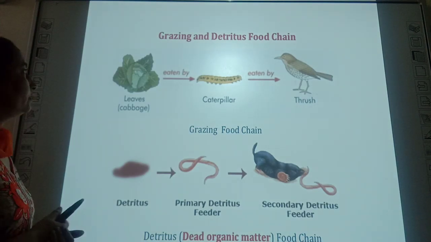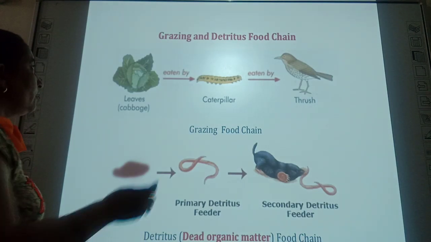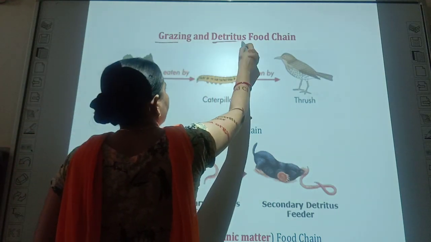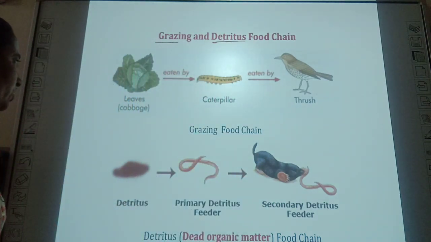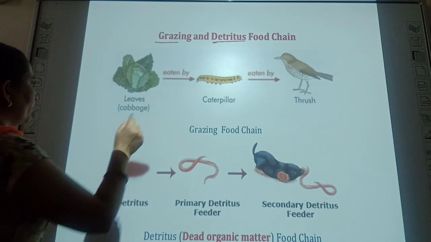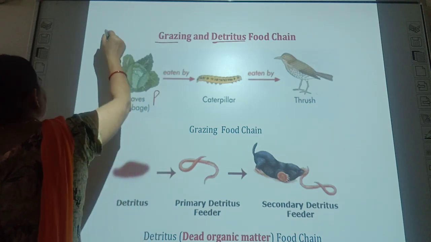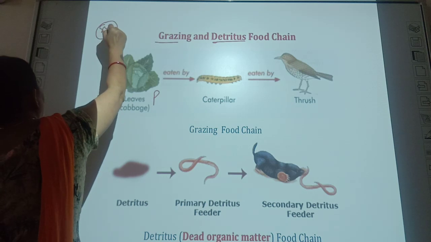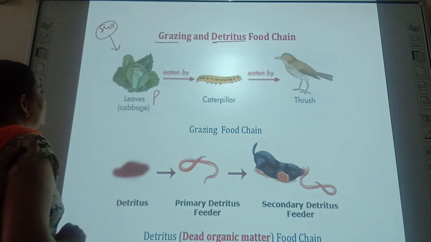So two types of food chains are there. One is grazing and the other one is detritus food chain. In a grazing food chain, it starts from a producer which takes the energy from the sun.